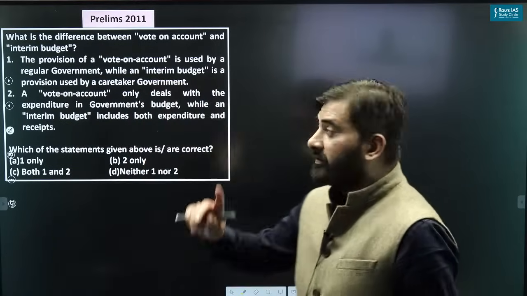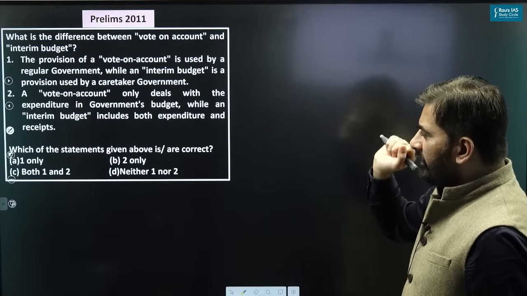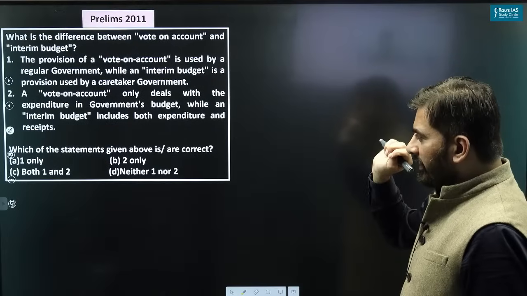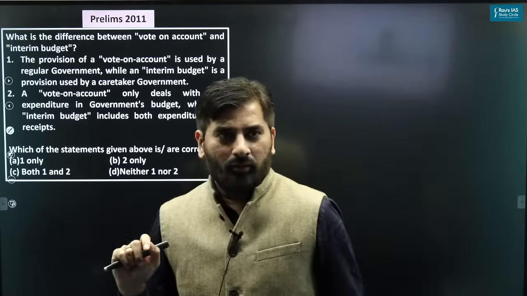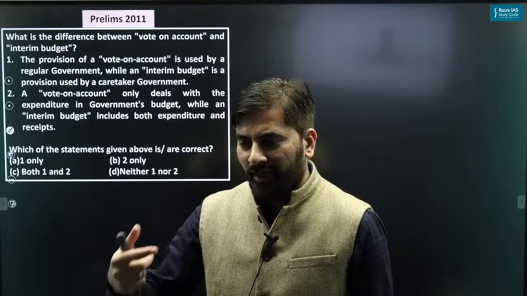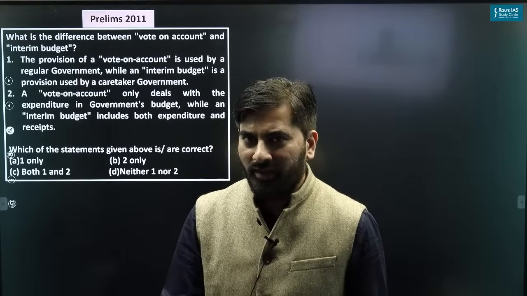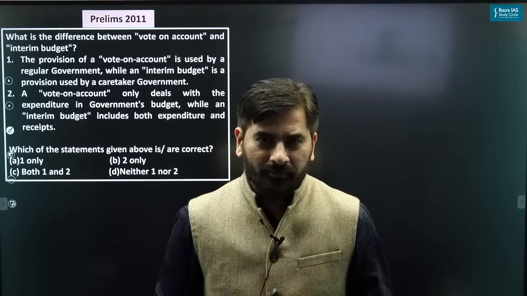Okay. Let's understand this. Let's read the first one. Provision of vote on account is used by a regular government, while interim budget is provision used by caretaker government. What is a caretaker government? Caretaker government is basically a government which right now does not have a majority in the Lok Sabha and is appointed for the time being.